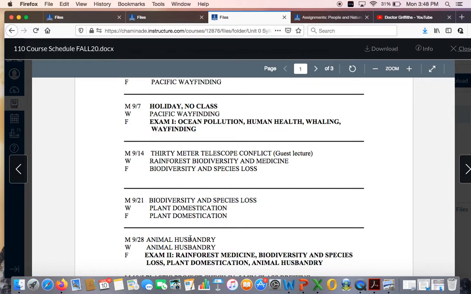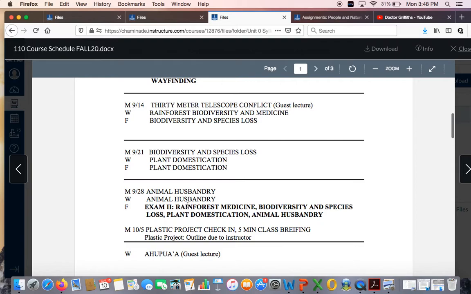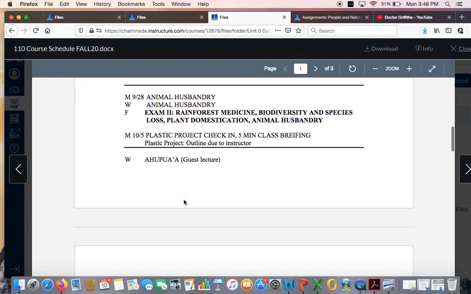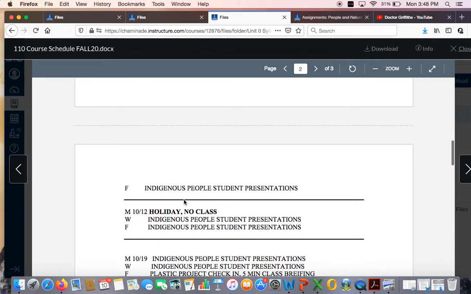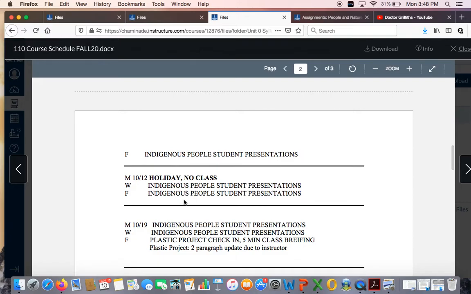Okay, hopefully we'll be resuming classes after this, but we'll be talking about the Thirty Meter Telescope conflict, which you may have heard of on the Big Island. Then we'll be heading into biodiversity, species loss, plant domestication, animal husbandry, etc. Then we have another guest lecture on ahupuaʻa, and I'm really hoping that we end up with face-to-face classes, but we will make it work if we have to. And then we'll have our Indigenous Peoples student presentation.